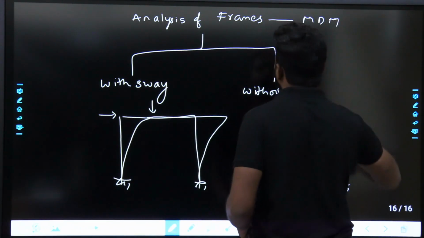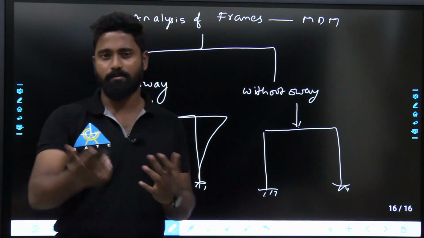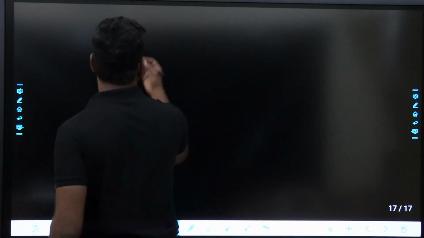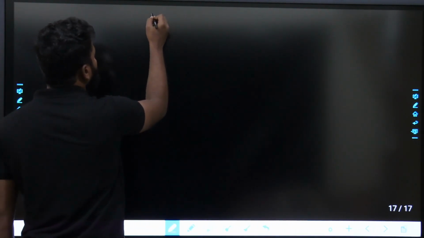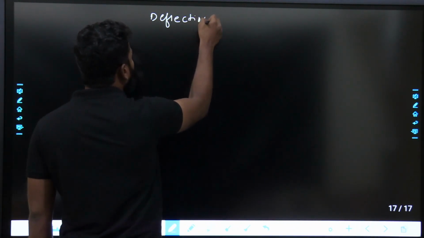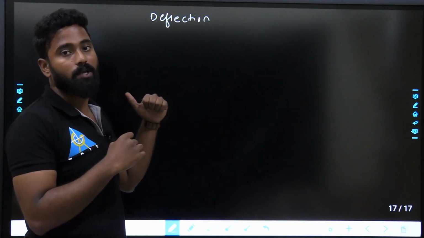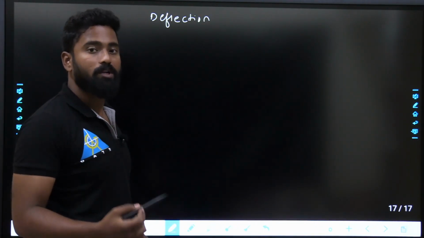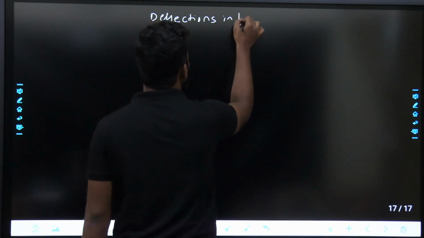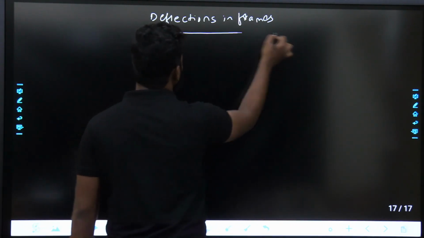If you want to find out the deflections in the frames, then strain energy method will be good, Castigliano's theorem. Deflections in the frames can also be calculated from here. The number of deflections is seen in the first chapters, kinematic indeterminacy. How to find out the deflections, what is the value of deflections, can be seen here. Deflections in frames can be found out by using strain energy method.